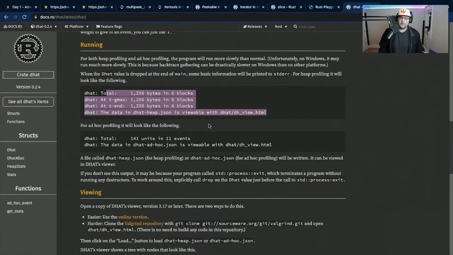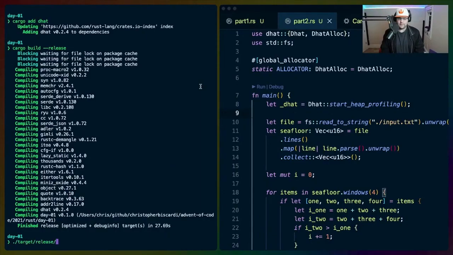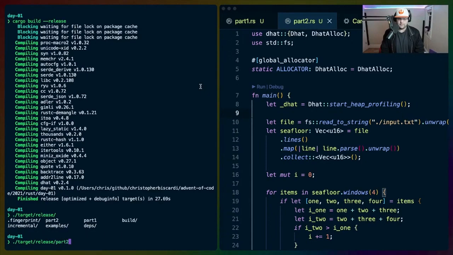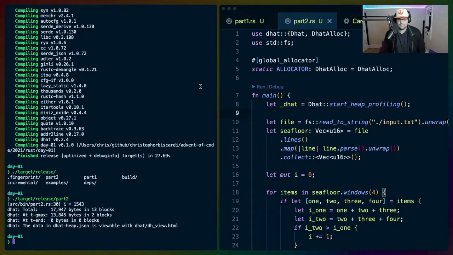So you'll see that when we run this, we'll get some output that's like, hey, allocated this much there, allocated that much there, that kind of thing. So if we go to target release part 2, then we get 17, so 18 kilobytes.